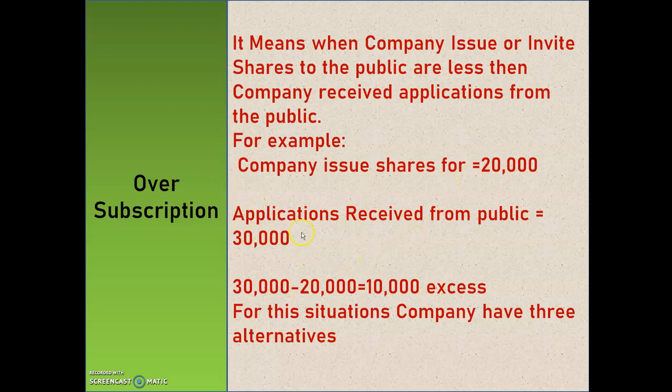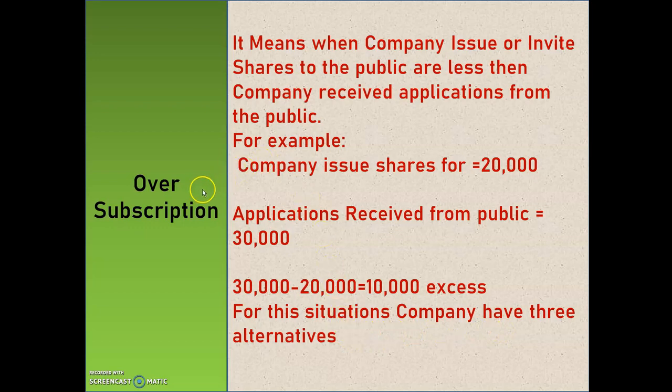See here, company received applications of 30,000 minus company issued 20,000, and the difference, that is 10,000, is the excess. In this situation we can say this is oversubscribed. For this situation, the company has three alternatives. So what are those three alternatives? Let's see.